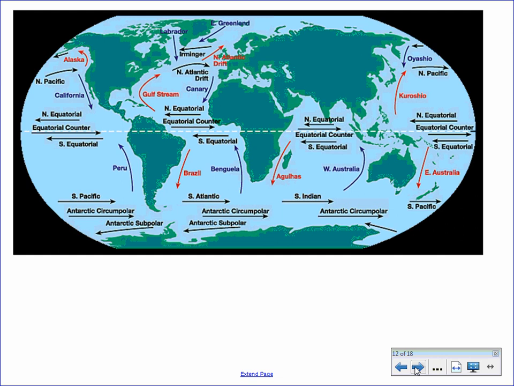So the following map shows current patterns around the world. With the Gulf Stream, this is warm water that's picked up at the equator and travels all the way northwards towards Western Europe, particularly England and Ireland.